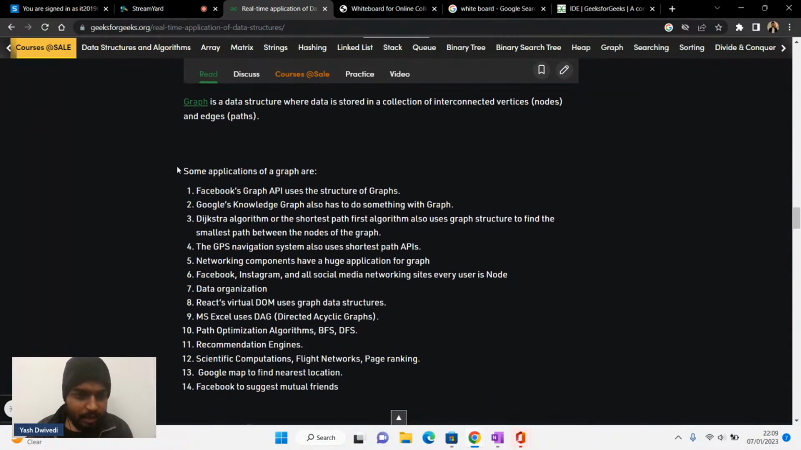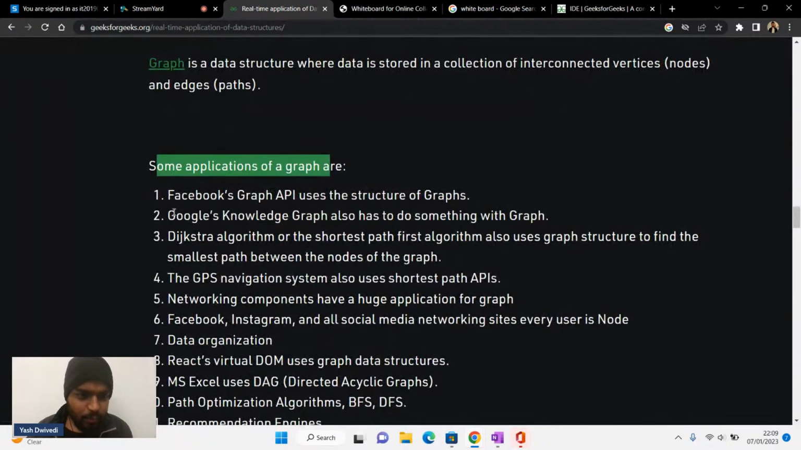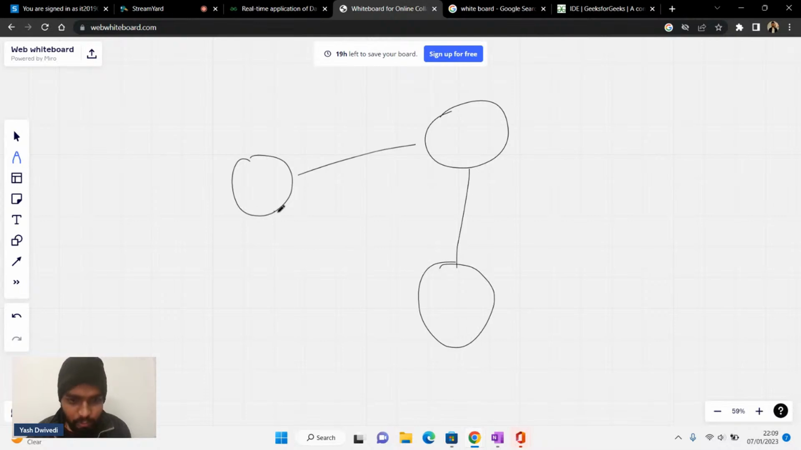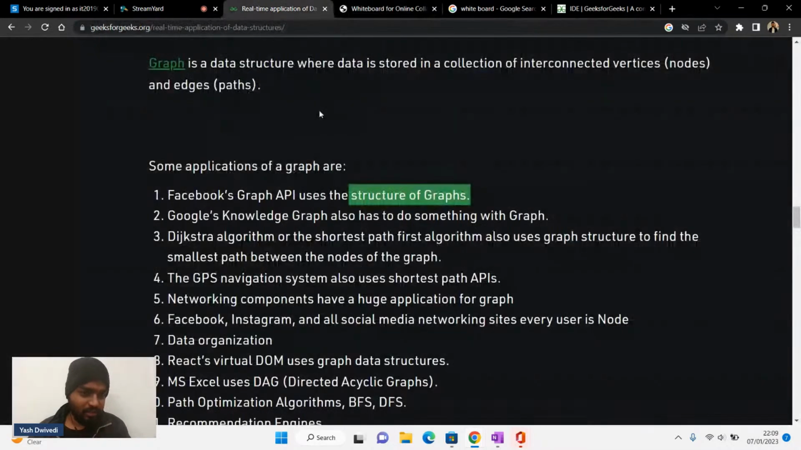And you can see that graphs are used in Facebook, right? Facebook's Graph API uses the structure of graphs. So basically, in Facebook, what happens? Let's say you are a person, and you are connected to somebody, you have a friendship with somebody. Somebody else has a friendship like this. Then you are a friend of this person. So all these things are real life use cases of graphs, right? This is one of the ways.